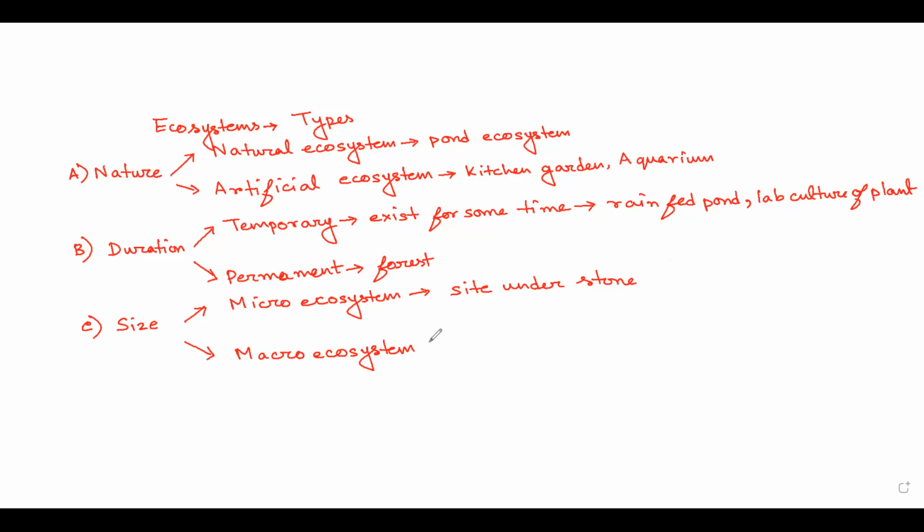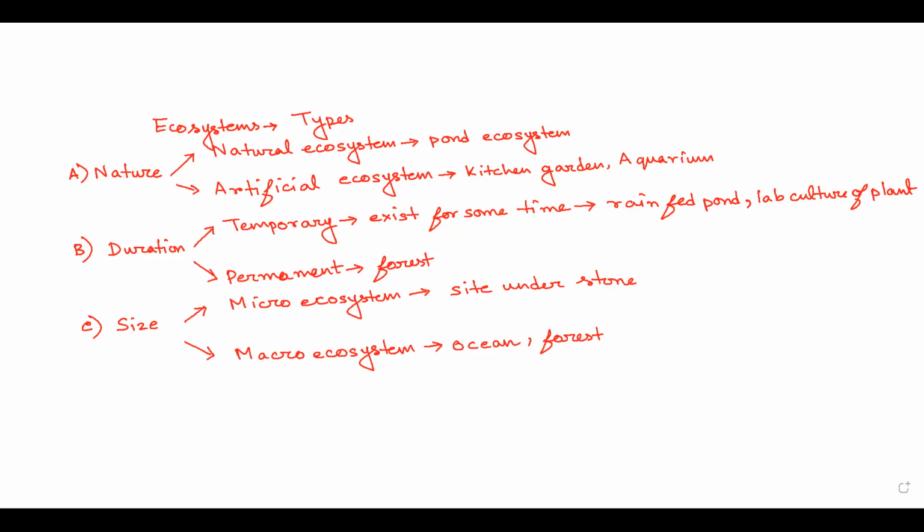And in a macro ecosystem, we can talk about an ocean, or a forest, or a desert, anything. So depending on which basis we want to, we can classify further like this.